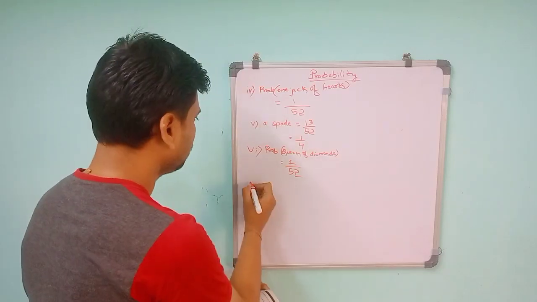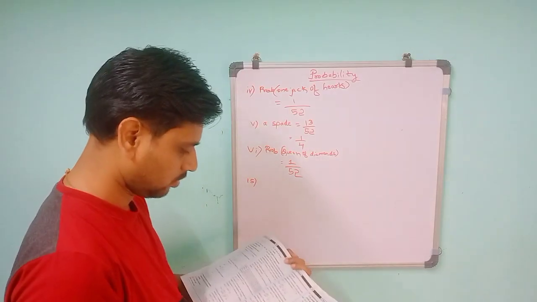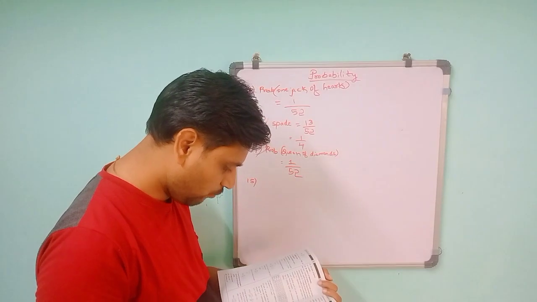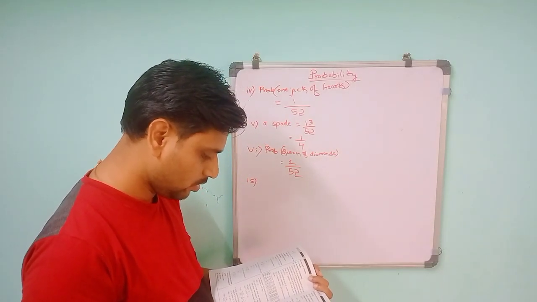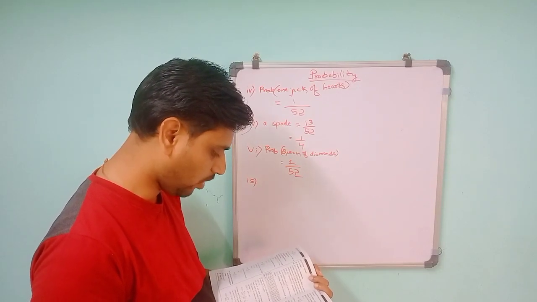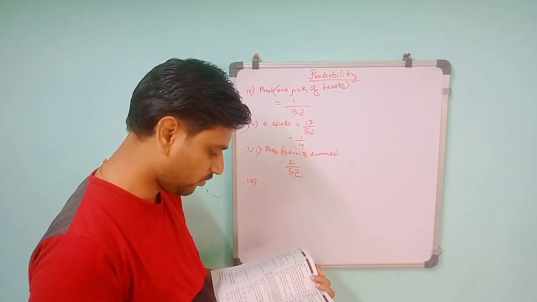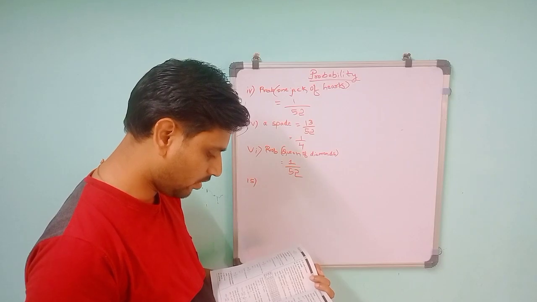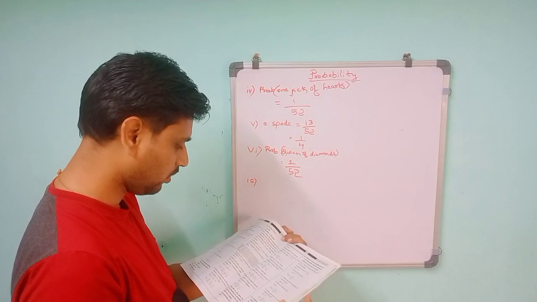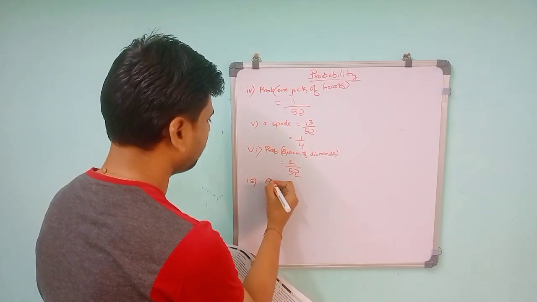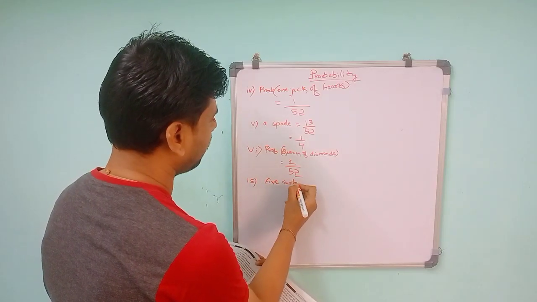Then 15th one. 5 cards, 10, jack, queen, king and ace of diamonds are well shuffled with their face downwards. One card is then picked at random. What is the probability that the card is the queen? So first there are 5 cards in total.